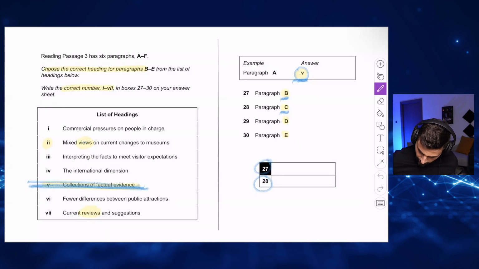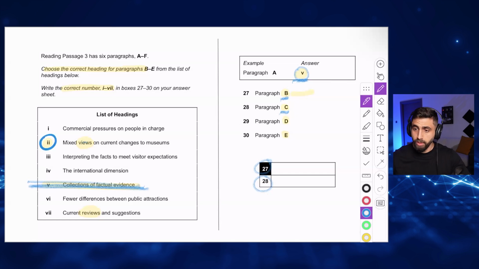So 27, which is for B, double I. How would you write it in the exam? Can you please write in the chat? Double I.